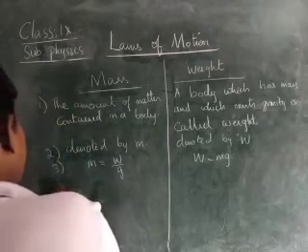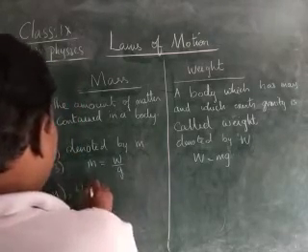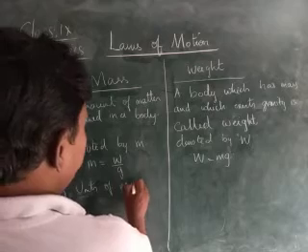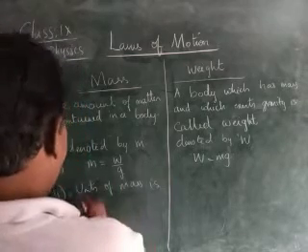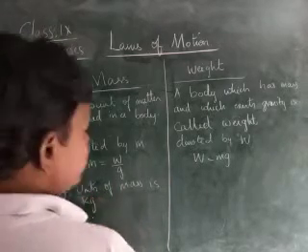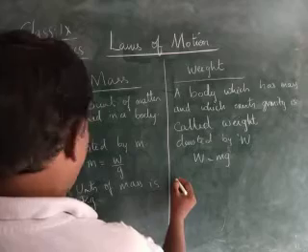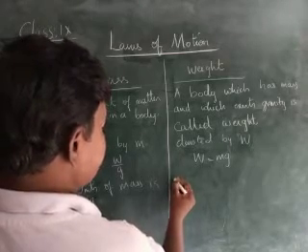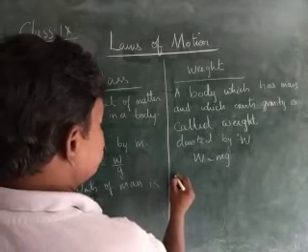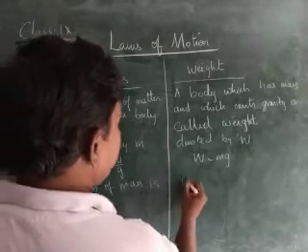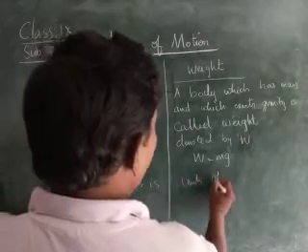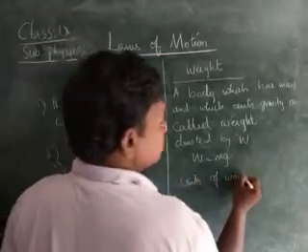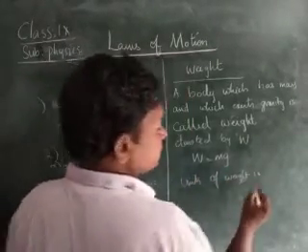Here, the unit of mass is kilogram. The unit of weight is Newton.